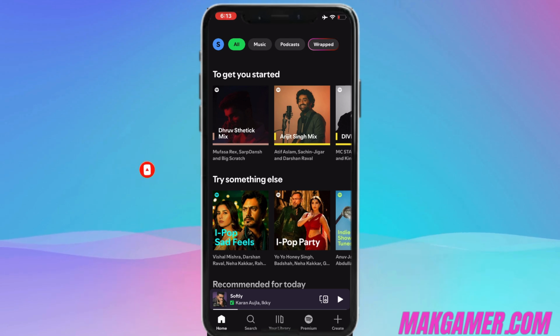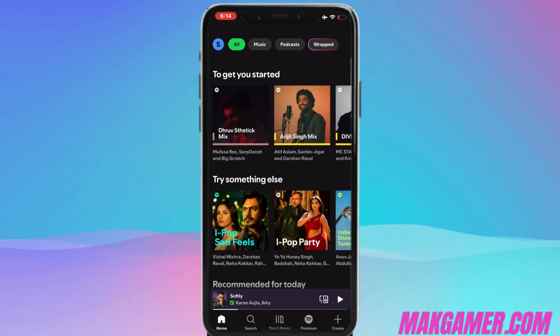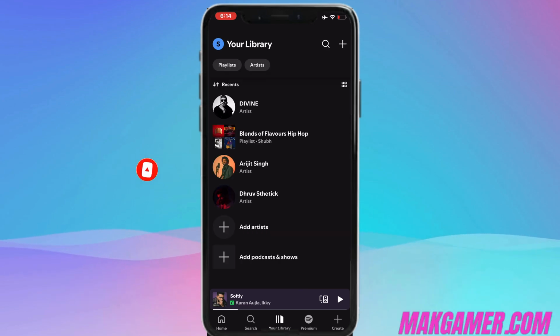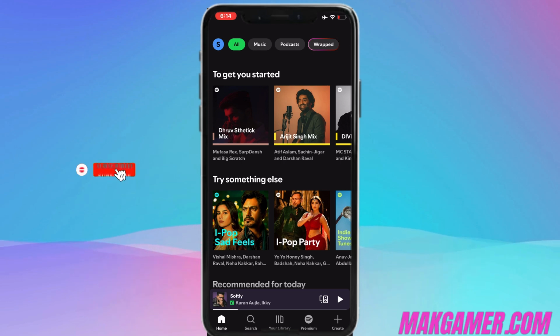Alright, so we'll be checking if anyone has saved our playlist on Spotify, and whether we can see the specific username or not. So here is the Spotify app. We will just open it, and as you can see, by going onto your library, which is on the bottom line of the Spotify interface, just click on your library and we have created a playlist over here, which is Blends of Flavors Hip Hop. After creating the playlist, only the number of users who save our playlist is visible, which means that you cannot see the specific username of whoever has saved the playlist, he, she, anyone it might be.